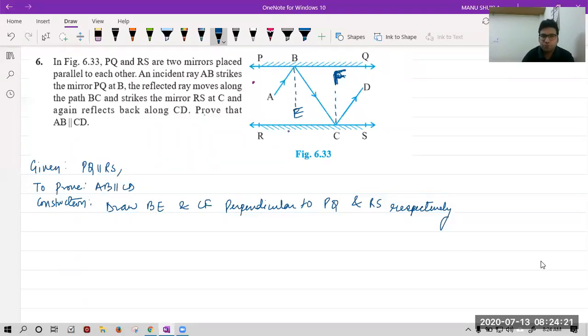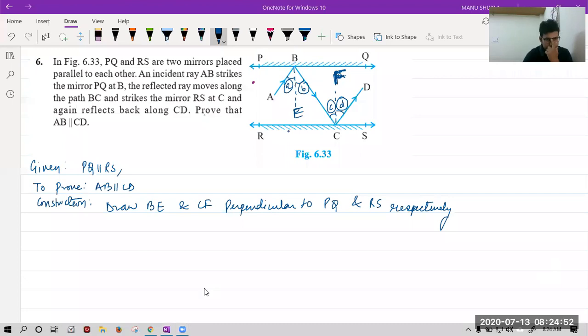Now we all know this is angle of incidence. First one, let's make it small a. This is angle of incidence. Second one, let's call it small b. This is angle of reflection. C is angle of incidence, D is angle of reflection. Now let's start. First of all, if a pair of alternate interior angles are equal, then lines are parallel. Very good, Parthi, correct.